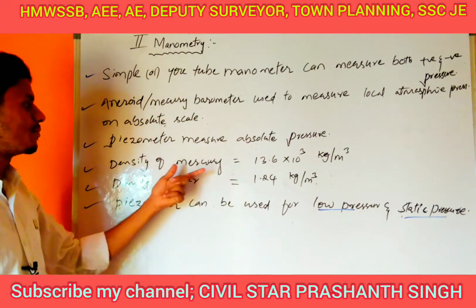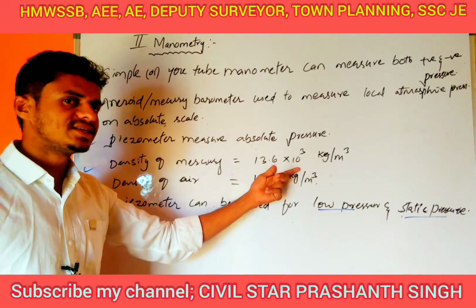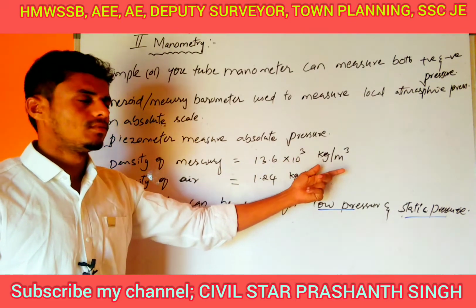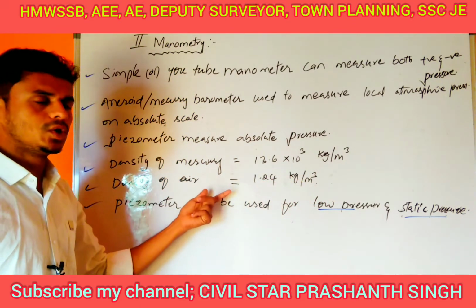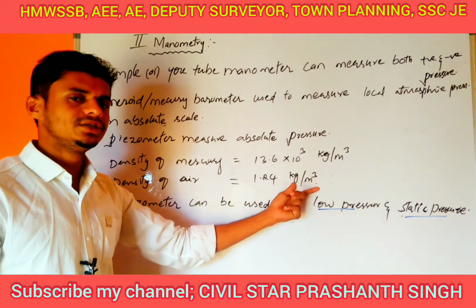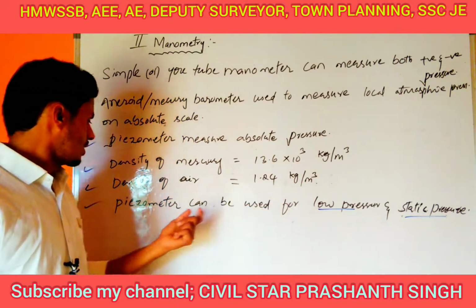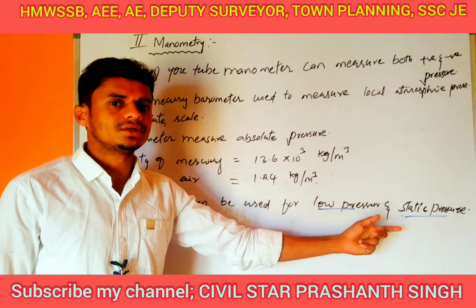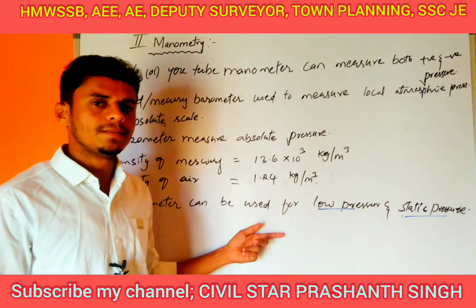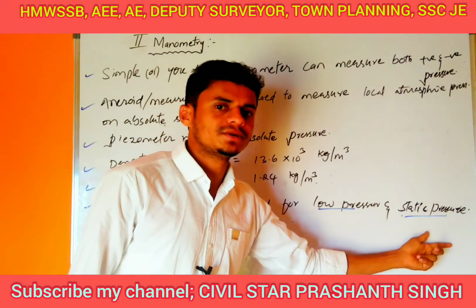Density of mercury equals 13.6 into 10 cube kg per meter cube. Density of air equals 1.24 kg per meter cube. A piezometer can be used for low pressure and static pressure.